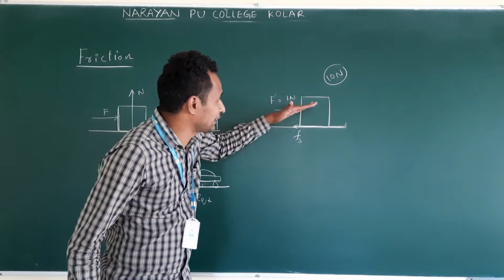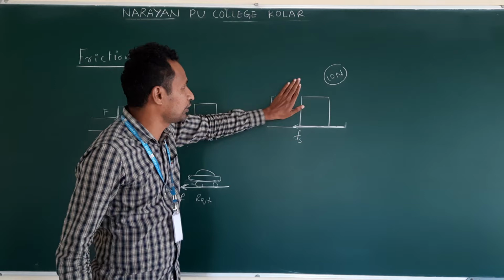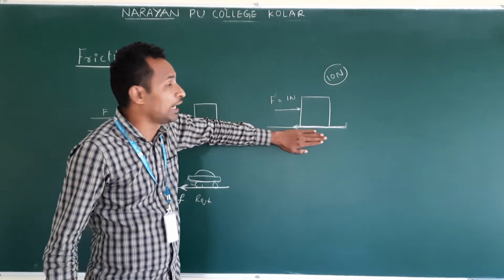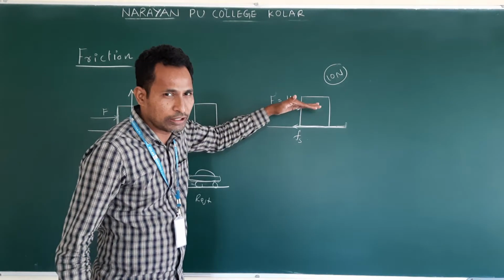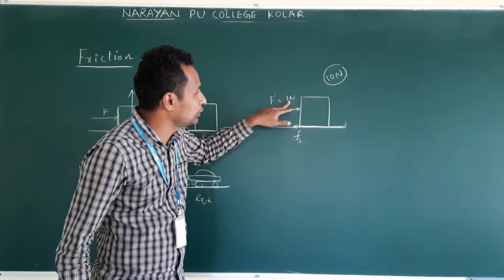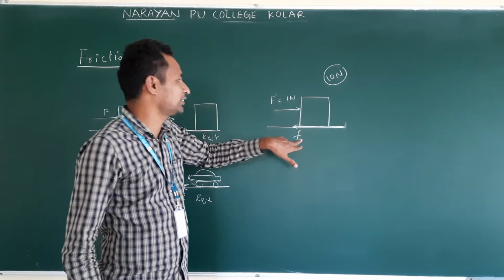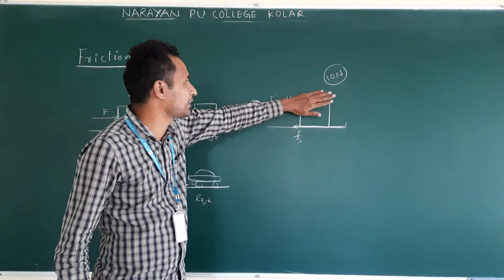But what is the tendency of this object? If we don't apply the force, it is at rest, and then no friction will act. As soon as we apply the force, now we are applying 1 newton, this body tends to move. Then friction comes into play. No force, no friction. It's resting on the surface.